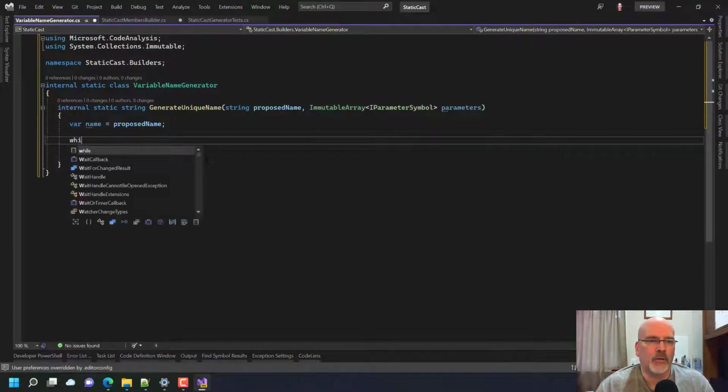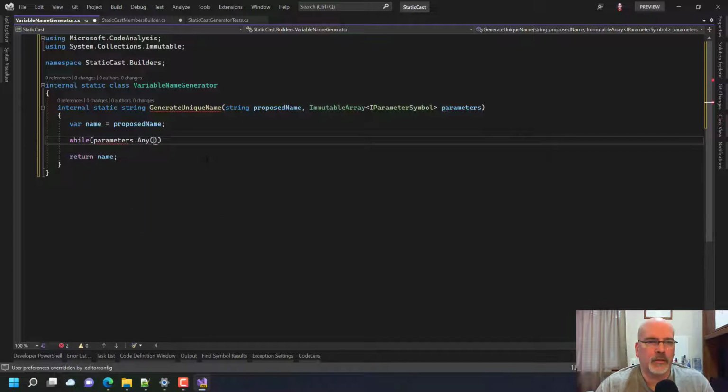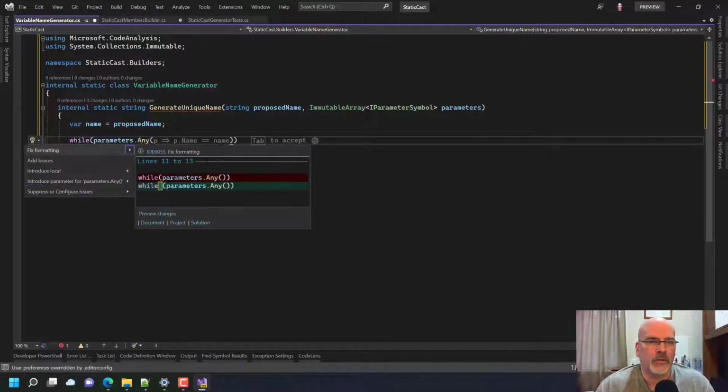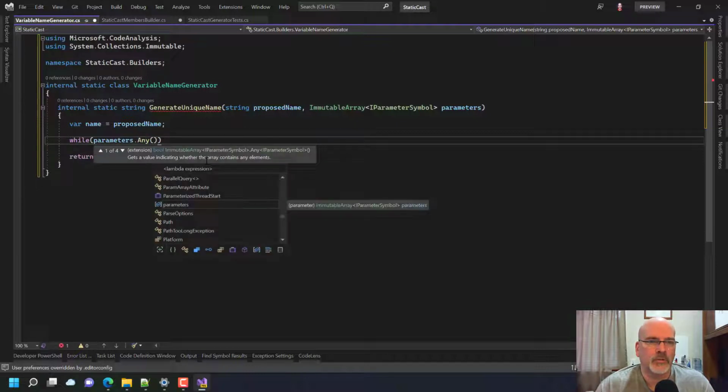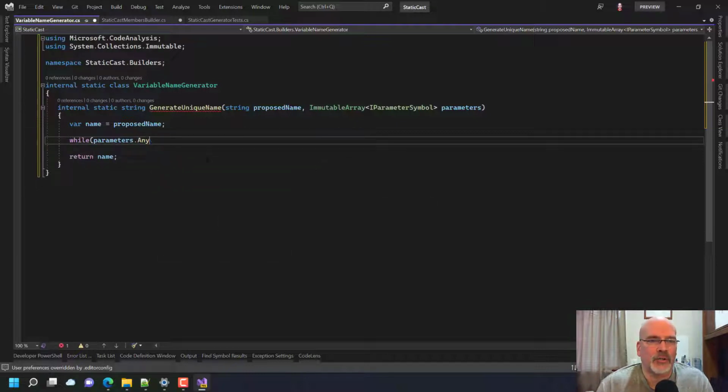Now, while parameters.any, okay, and so we need, no. Oh, it's just going to. Oh, give me back the code. I think you actually had it. Come on. I think it had it.